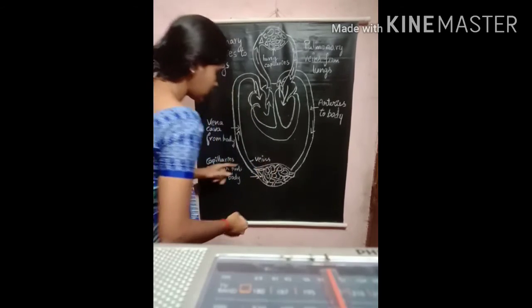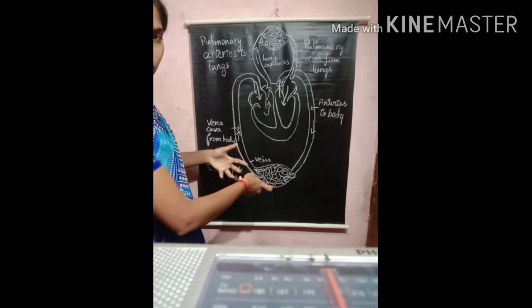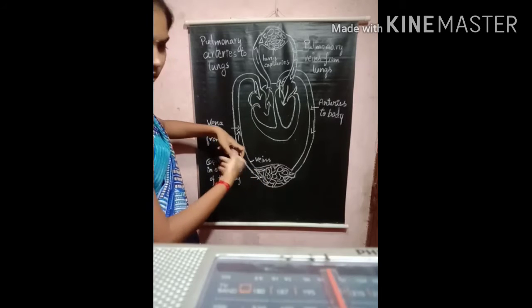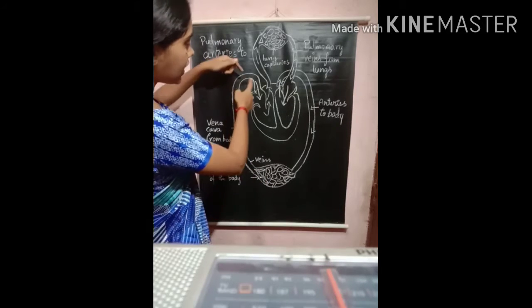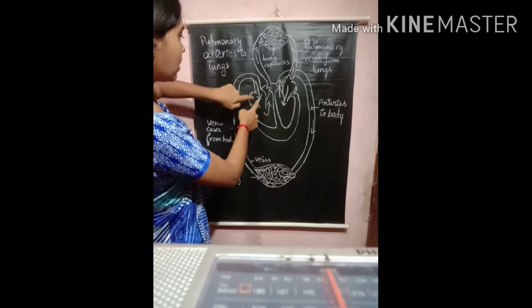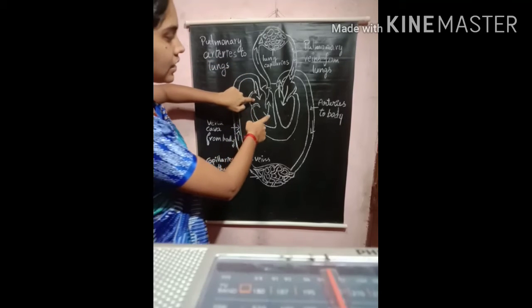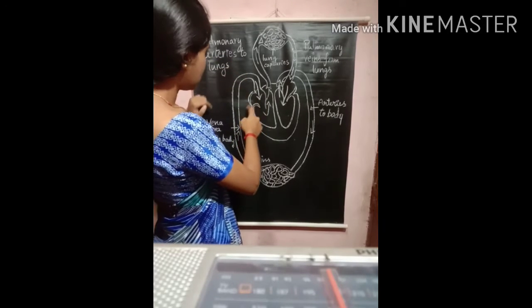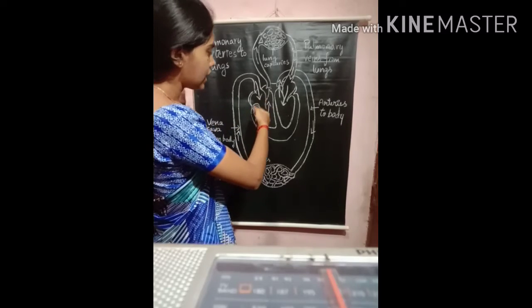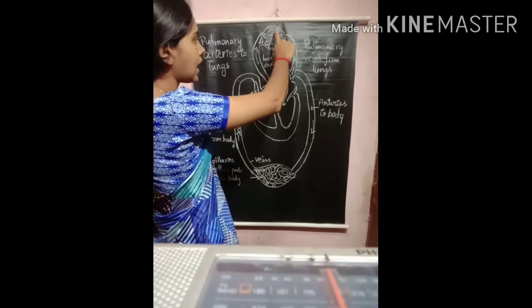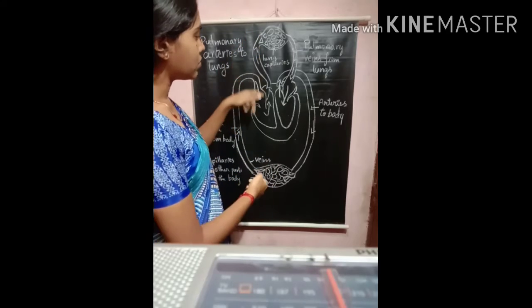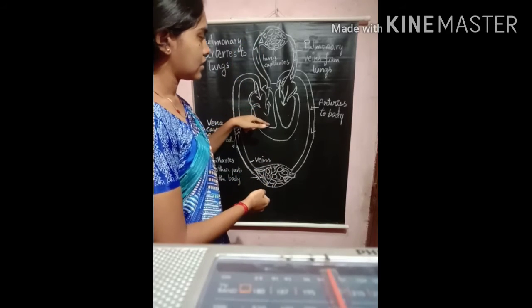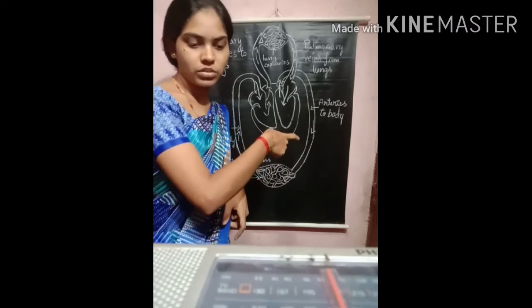Through the veins, the deoxygenated blood is collected and enters the vena cava, and again it is transported to the lungs in order to remove the carbon dioxide from the deoxygenated blood. This is how the cycle continues.